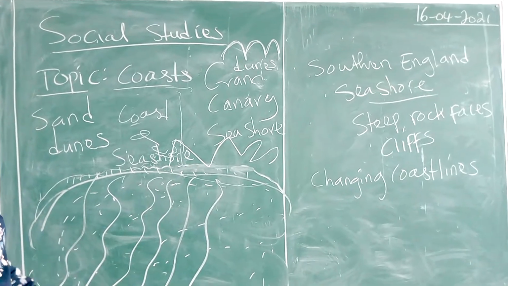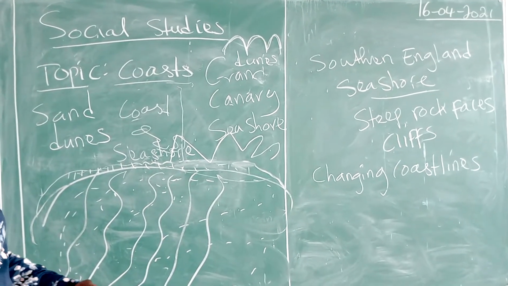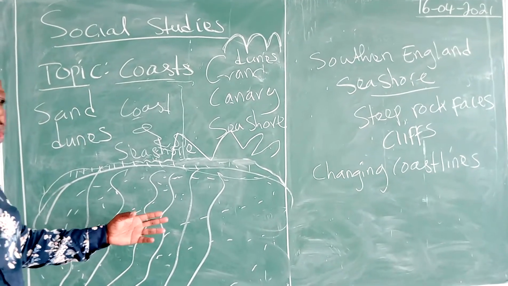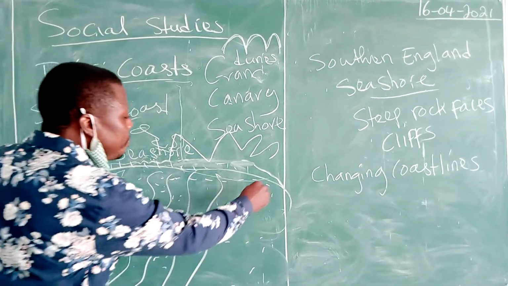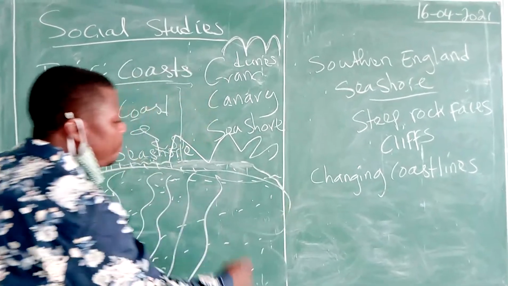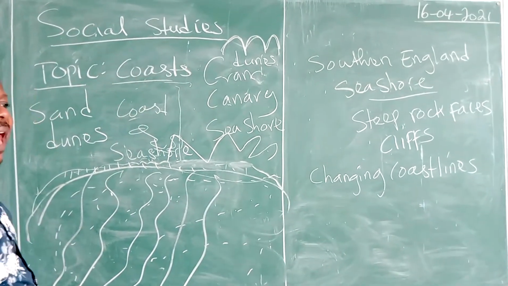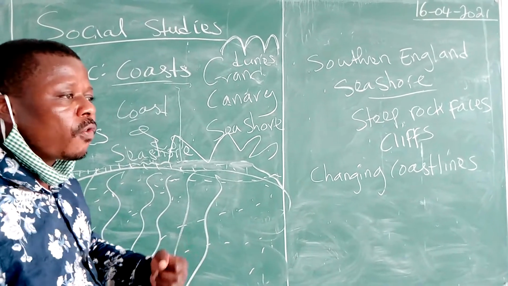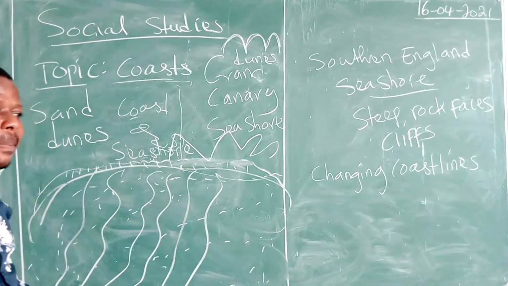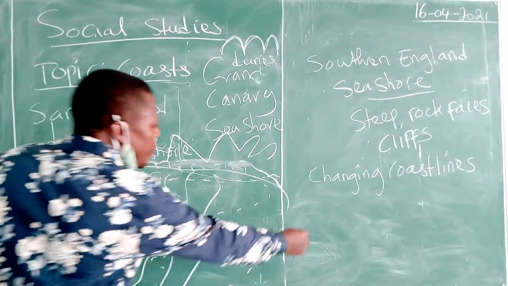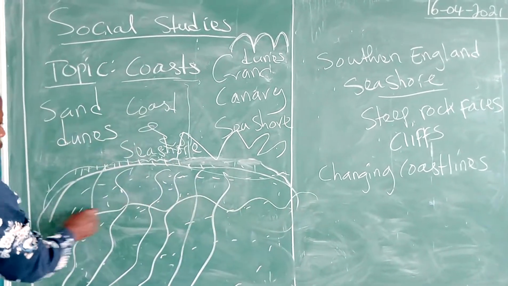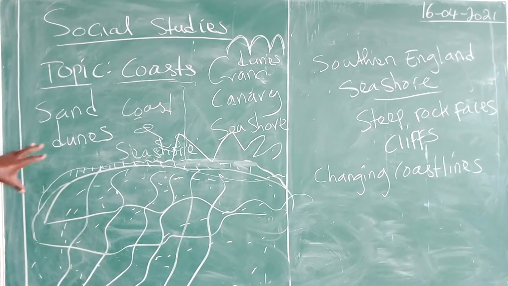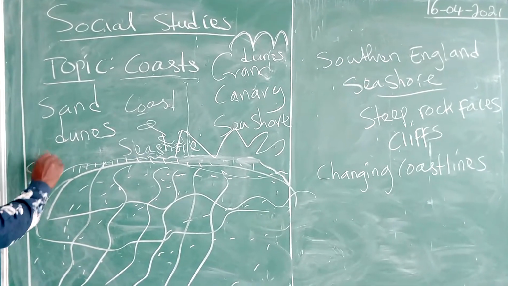I explained to you that pebbles are broken particles of rocks that are caused by the waves of the ocean or the seas. As the ocean is beating the coastal line, it breaks particles of rocks. And the backward and forward movement of the waves of the ocean makes these particles of rocks further hit themselves into smaller particles. And these smaller particles will be carried by the moving waves of the ocean or the sea. If it carries them now and drops them somewhere, it will drop them somewhere on the coast.